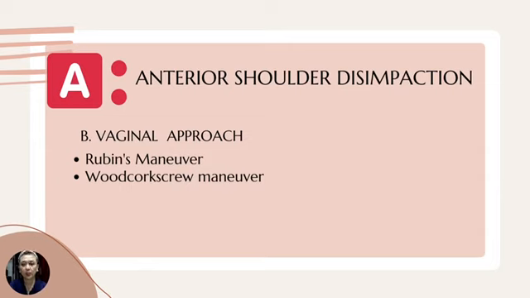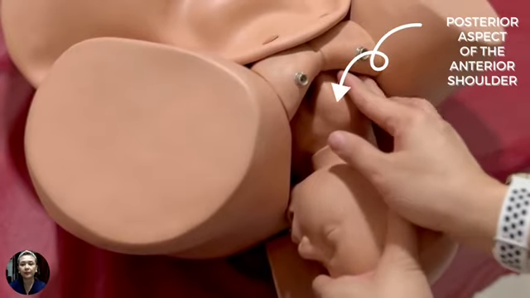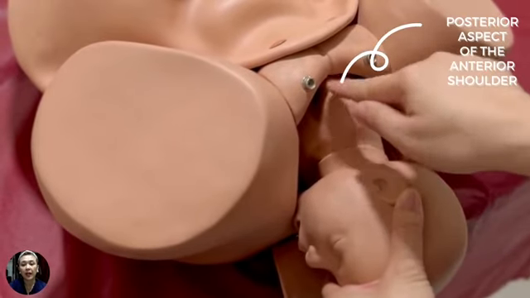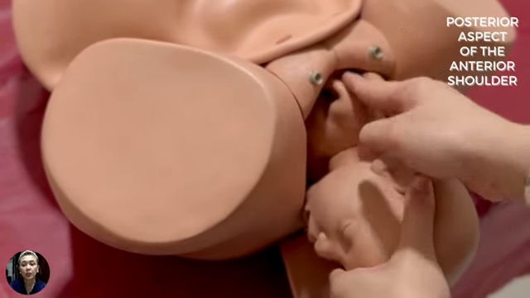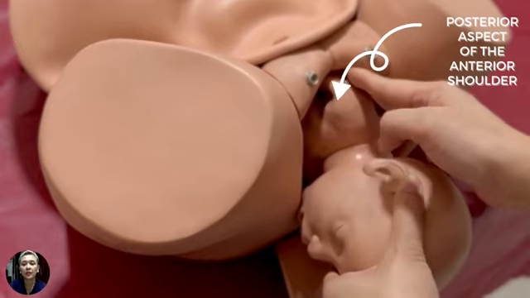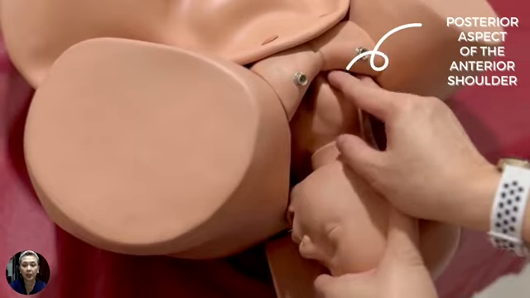After the abdominal approach for the anterior shoulder disimpaction is the vaginal approach. These two vaginal approaches can actually be done simultaneously, and these are the Rubin's maneuver and the Wood corkscrew maneuver. R stands for Rubin's maneuver, where the anterior shoulder is adducted. The Rubin's maneuver involves applying pressure to the posterior aspect of the anterior shoulder. Push the shoulders from behind the scapula towards the face of the baby. This will rotate the shoulders into the oblique diameter.